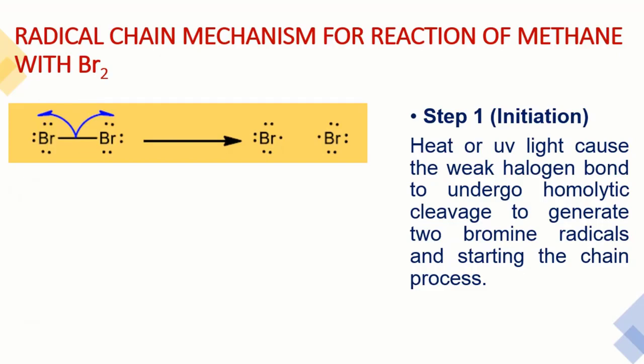One is the initiation. It means we are going to initiate the reaction. Second is the propagation, meaning the reaction proceeds further, and then the termination. In the first step, in these 2 bromines, this bond breaks homolytically. We know that here we have 2 electrons, so this bond breaks from the center, and 1 electron goes to each bromine atom. This cleavage is called homolytic cleavage, and we get the bromine radical. So this is the initiation, they are going to initiate the reaction.